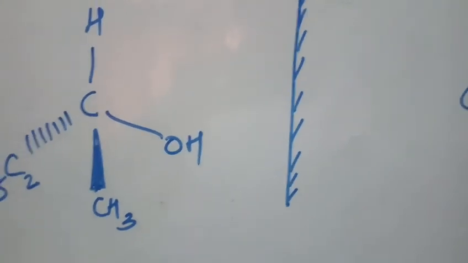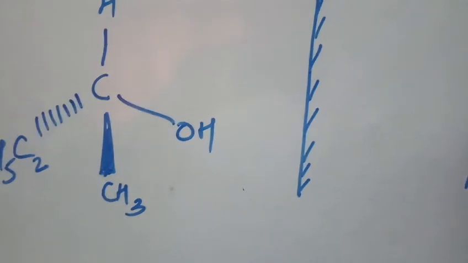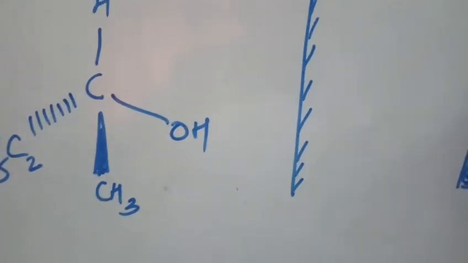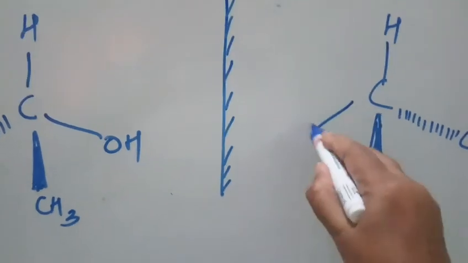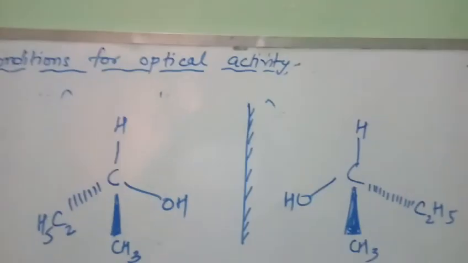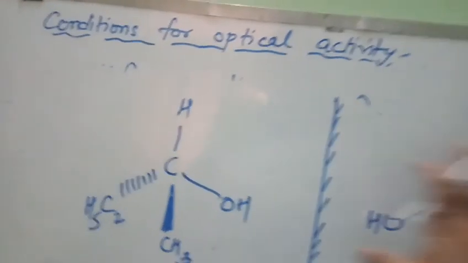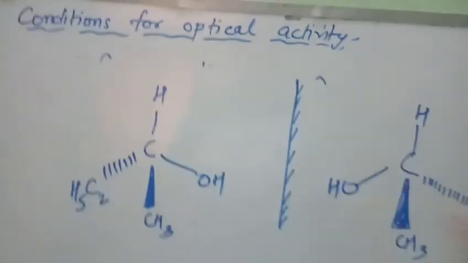this is C2H5, this is CH3, and here we have OH. Lateral inversion happens in the case of mirror images. Now you can see that they are mirror images and they are non-superimposable, because if you keep this here, they will not cover each other.